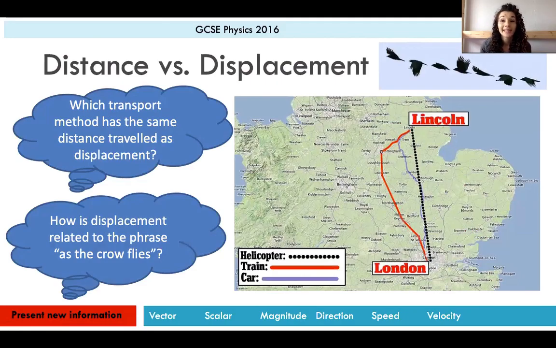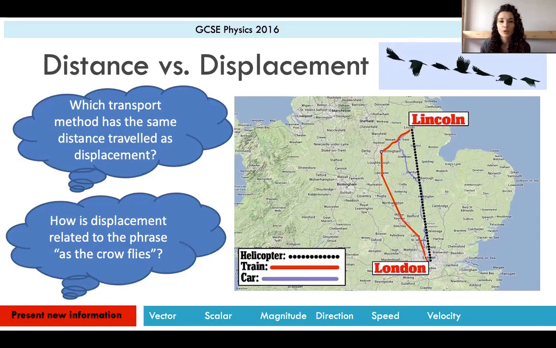So looking in a bit more depth at distance and displacement then. So I've got a map here which shows a journey. All right, and this journey is from London to Lincoln. So someone wants to travel up the country from London up to Lincoln. And there are 3 lines on this map. So the first dotted line is via helicopter. The red line is via train, and the purple line is by car. So these are the 3 different journeys that somebody could make if they wanted to make this travel.